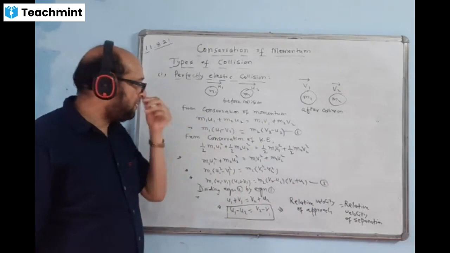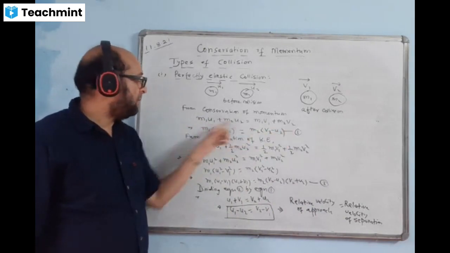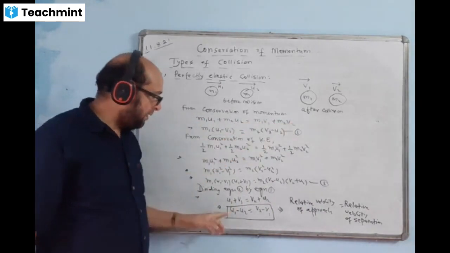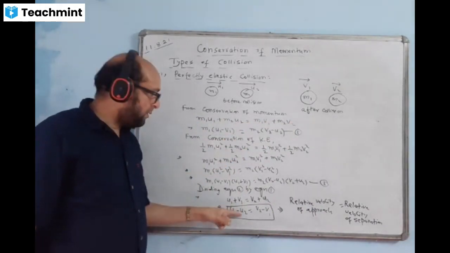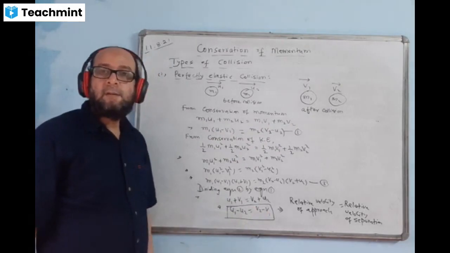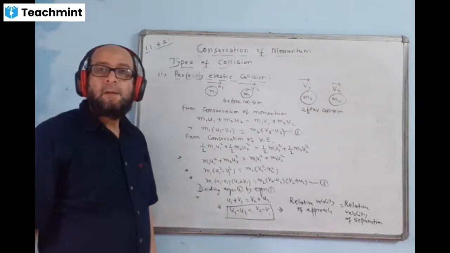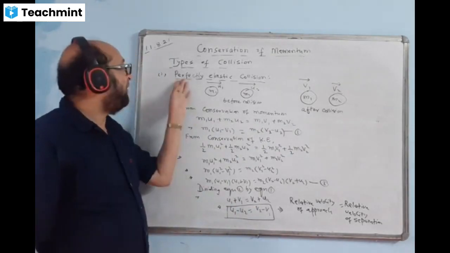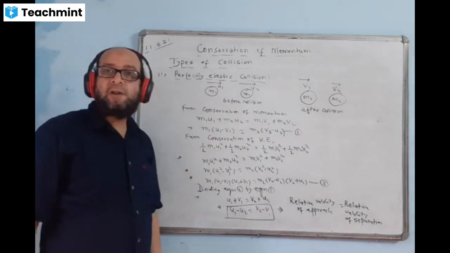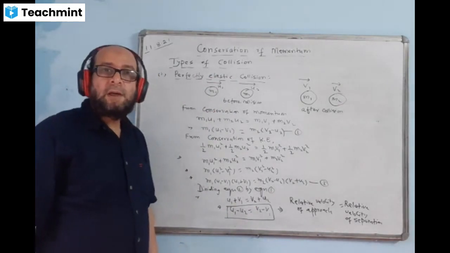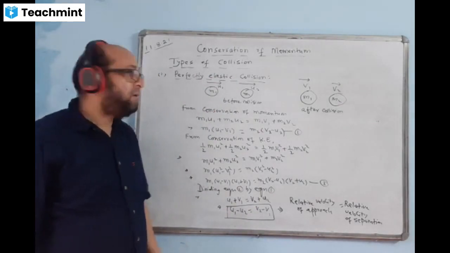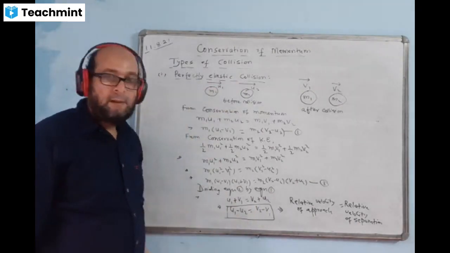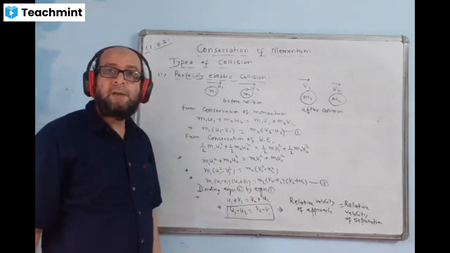First equation for straight line collisions: m1 u1 plus m2 u2 is equal to m1 v1 plus m2 v2, and the second equation we can write like this: u1 minus u2 is equal to v2 minus v1. Your question may come in the exam like this: show that for perfectly elastic collisions, the relative velocity of approach is equal to the relative velocity of separation. You have to start from here, including the diagram, everything till here, and after that you write this concluding answer.